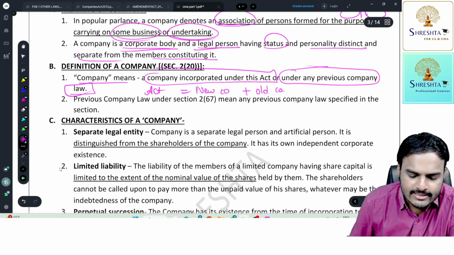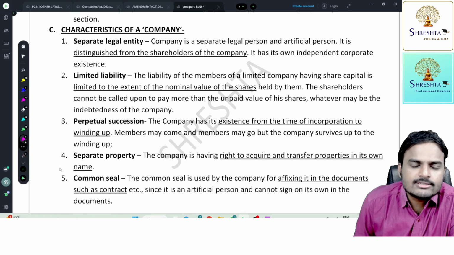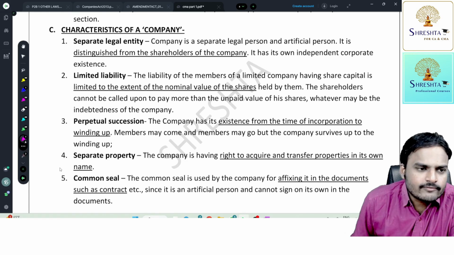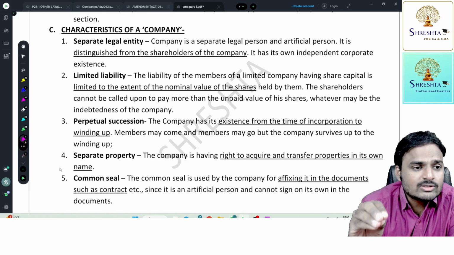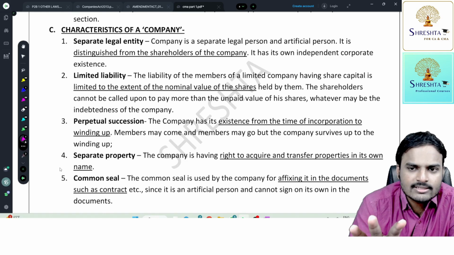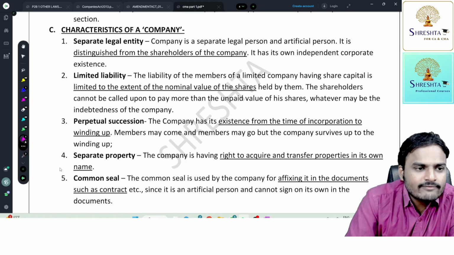Next one, characteristics of a company. So these are the features. So today, the association will have the following features. See, by the definition, it is very clear, not every association is a company, but an incorporated association is the company. Is it clear? So through incorporation, you are going to get the following features.